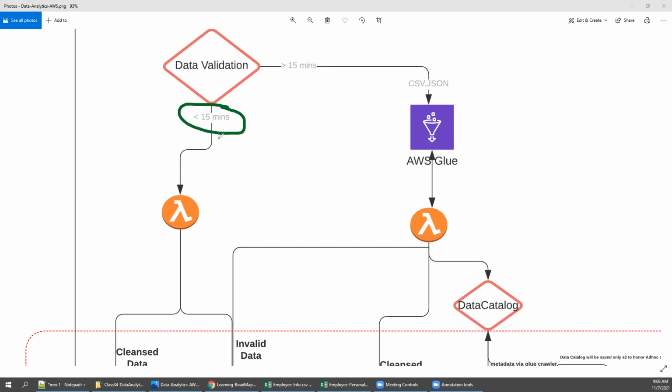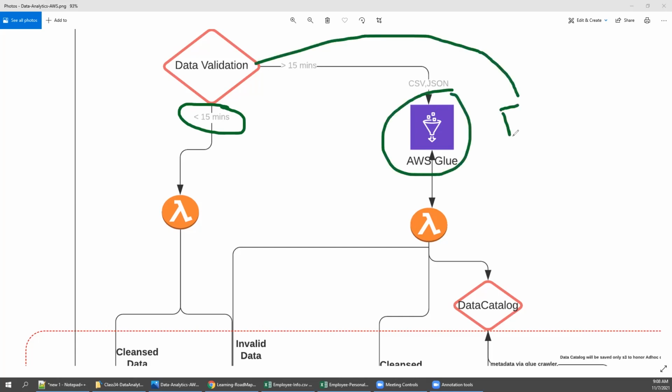If your data set analysis is going to take more than 15 minutes, then you need to look at either Glue or EMR. With EMR, again, you need to take a call. I explained in the last class, if you have good experts in your team and you are okay to take care of the infrastructure headache, then go with EMR.